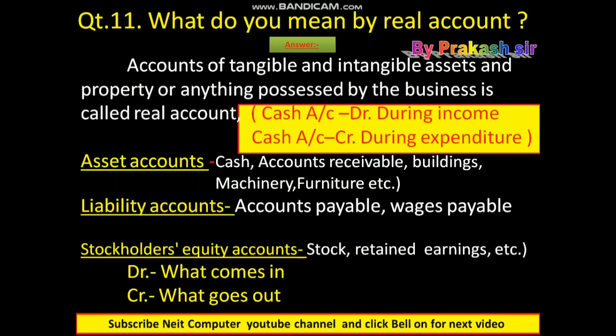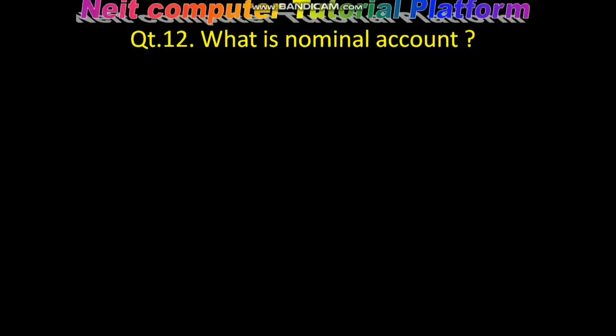It follows the rule of what comes in. And whenever cash is going from the account at the time of expenditure, that becomes what goes out, that is called a credit.